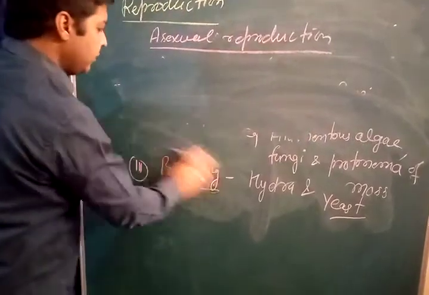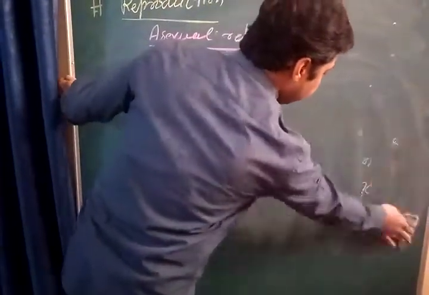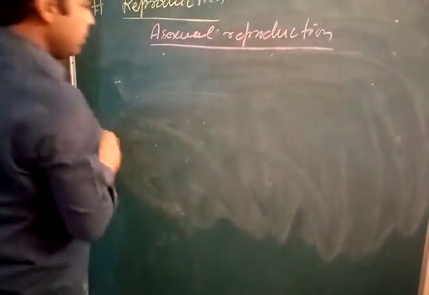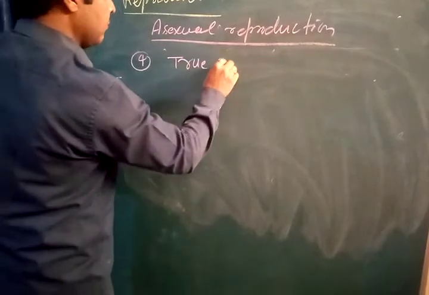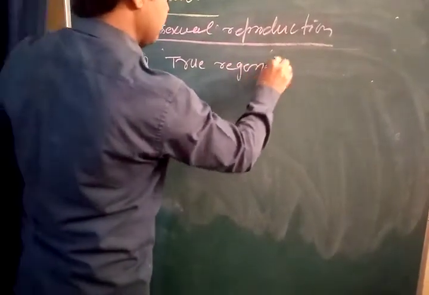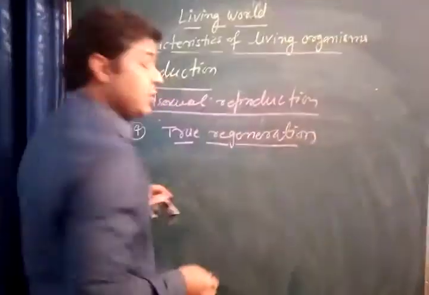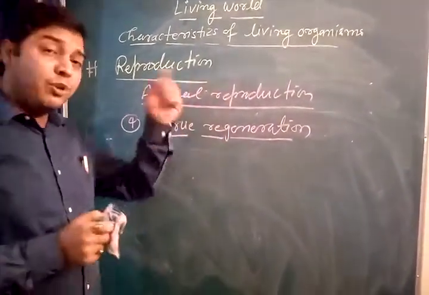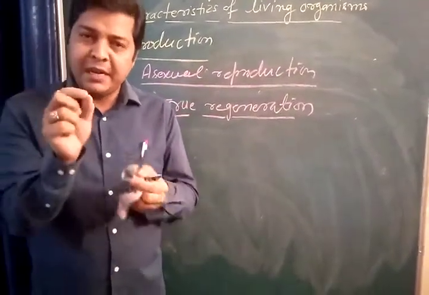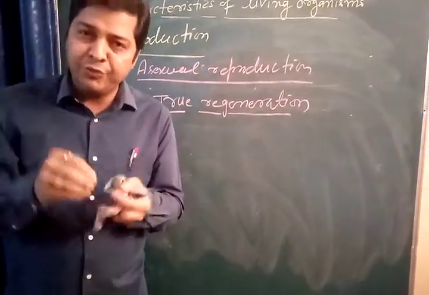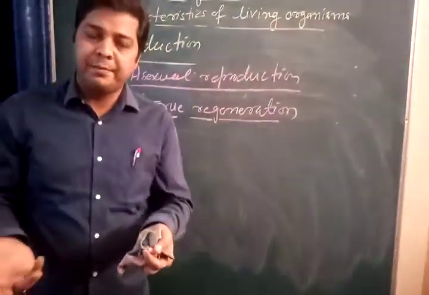If we move to the next type, that is what? True regeneration. So you have the concept of regeneration. See, regeneration means if any body part is lost by any individual, then the lost body part is regenerated.